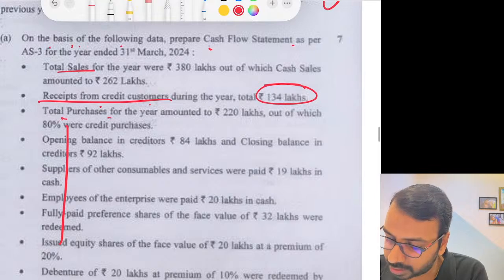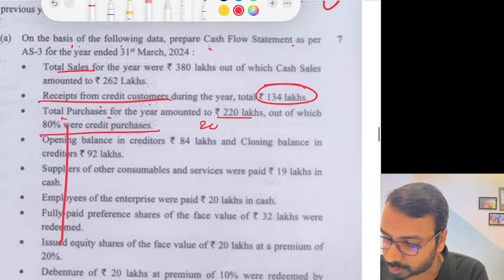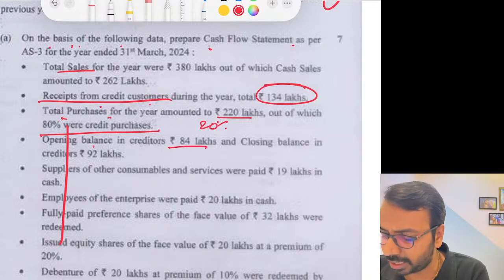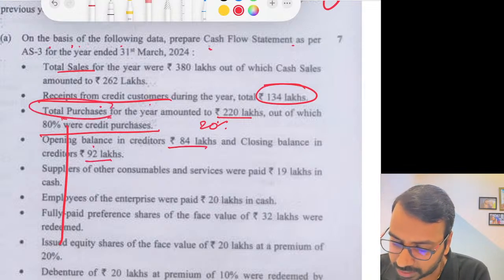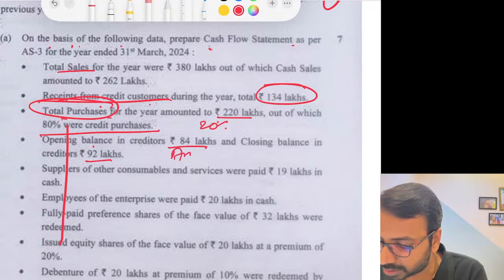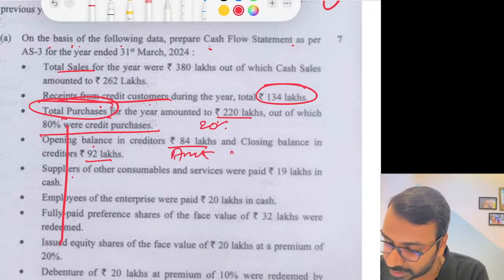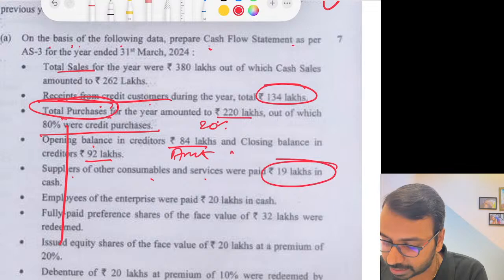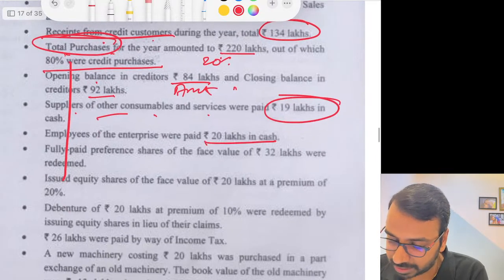Okay, total purchases 220, out of which 80% were credit, so 20% was cash. Same for the sales. Opening balance of credit are 84, 92, and with the purchases figure here, you can calculate the amount received. Suppliers of other consumables and services were paid 19 lakhs, outflow. Employees were paid 20 lakhs in cash, outflow.